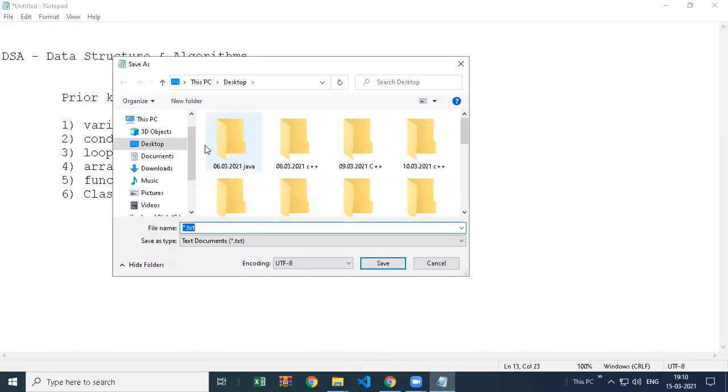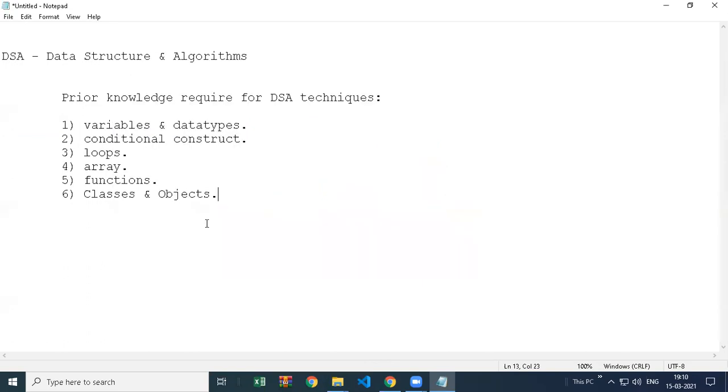Okay, so let me first save this file on the desktop as DSA introduction, 15/3/2021. Because this is an introduction session, we are just going to learn about data structures and some techniques today, and maybe we'll start with one code just to understand data structures. But the coding part will start from the first session of data structures, directly in the next session.